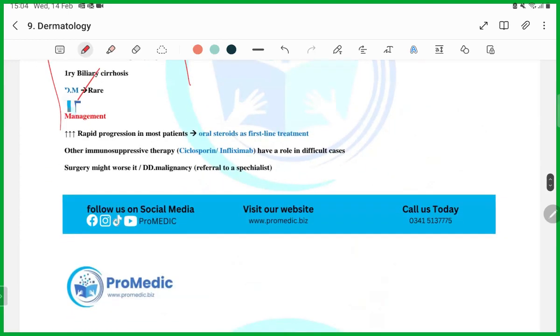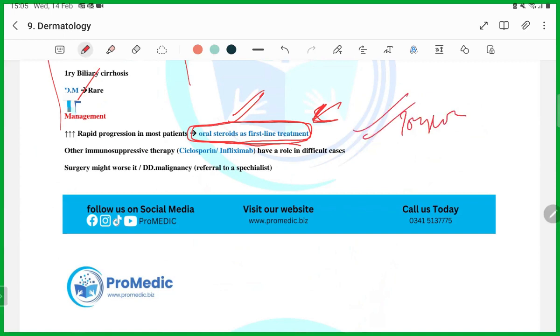So guys, what is the treatment? It is a very aggressive thing. So the treatment will be oral steroids, guys. As the rash is an angry looking rash, we will treat it aggressively, and that is why oral steroid. This is a very confusing MCQ. They will give you topical steroid, and most of the candidates will select topical steroids because they think it is derma, and we first give topical steroids. No, you give oral steroids in pyoderma gangrenosum.